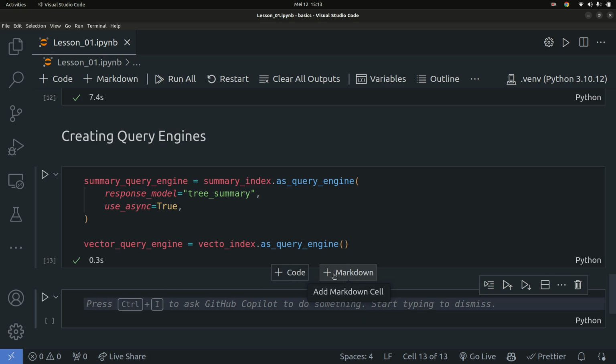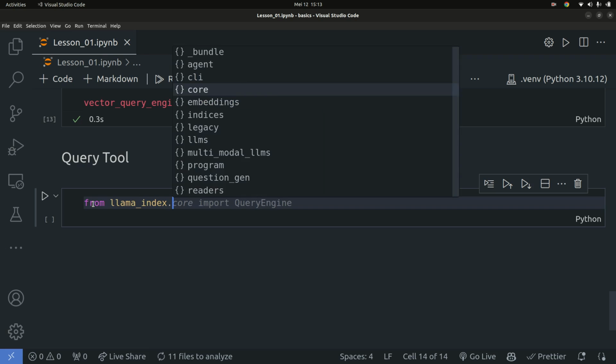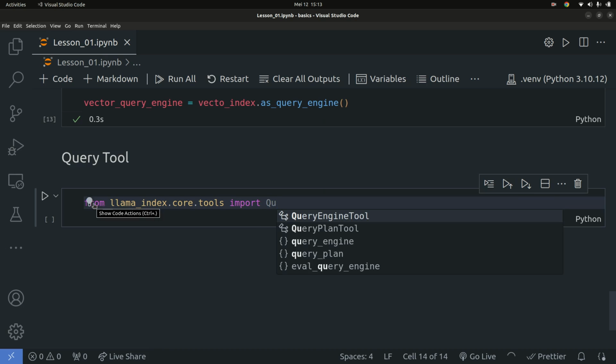Okay. So what we need to do first is to turn our query engines into tools. Again, we talked about agents having tools, and agents can use tools to accomplish different stuff. So let's go ahead and create one of those tools. So let's add it here. This is going to be a query tool. Cool. Okay, good. So once we have that there, I'm going to say from llama_index.core.tools, I'm going to import the QueryEngineTool.